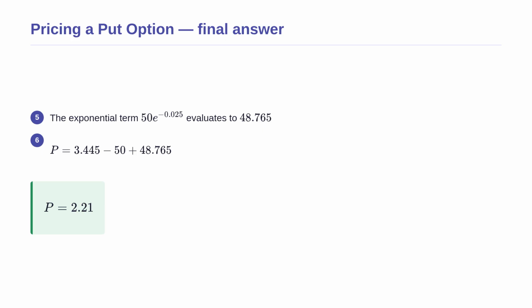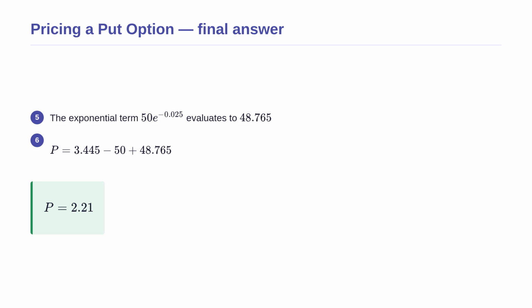Continuing from our setup, notice the exponential term at the end of the formula. This is the exact same discounted strike price we calculated in the first example. We already know from our previous math that this evaluates to 48.765. We replace the complex exponential term with its calculated numerical value, making the equation look much less intimidating.